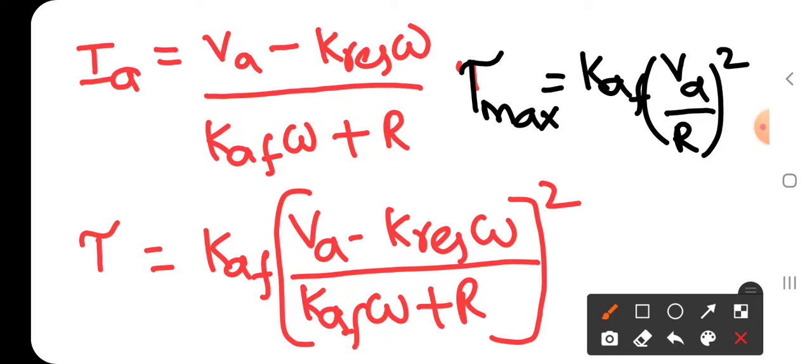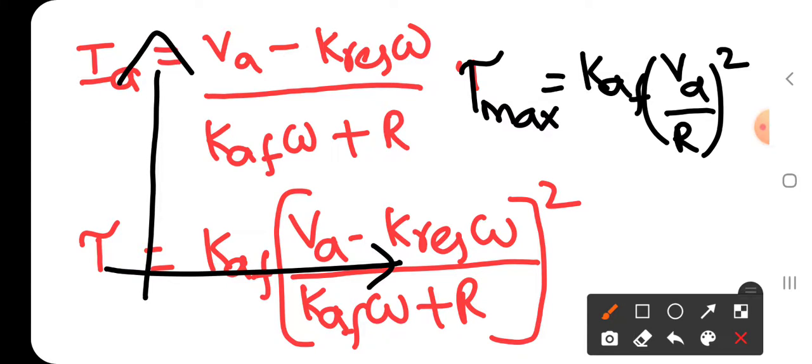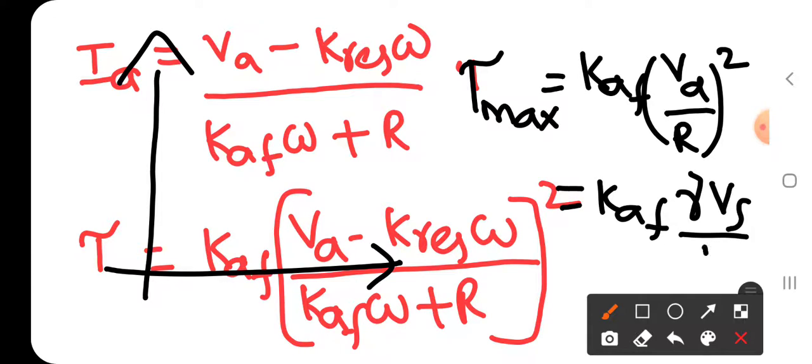Yes, here also by changing the Va value from 0 to 1, we can obtain variable torque as well as variable speed. So the speed torque characteristics will be like this. Here this is Kaf into gamma Vs by R whole square.